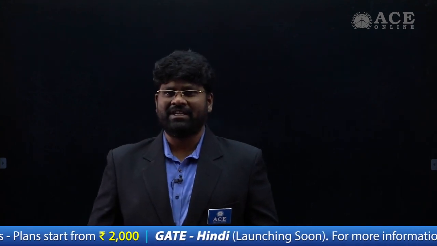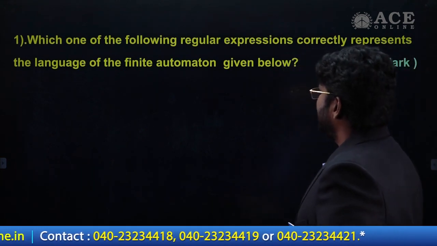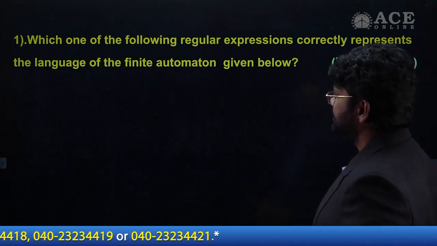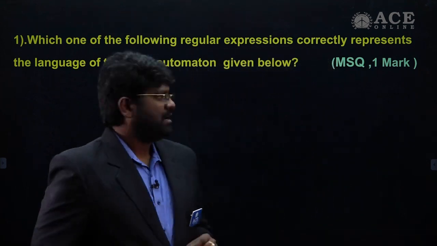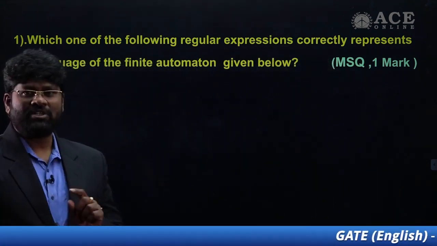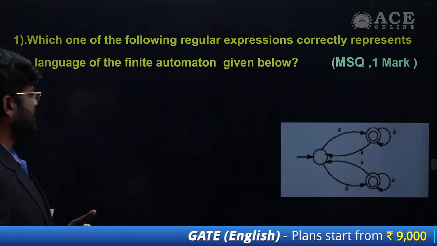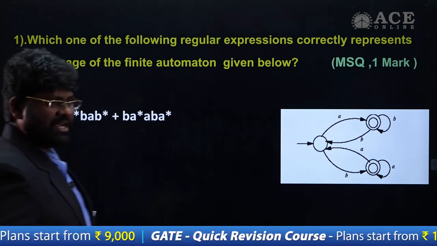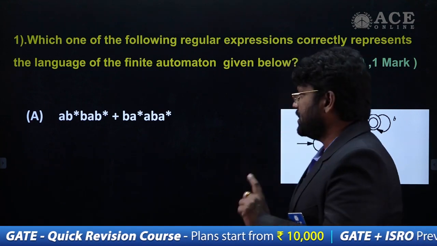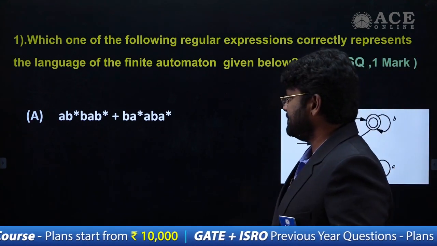Let's look at the questions given in 2022, the problem statements, and the different kinds of solutions for them. Just have the first question. Which one of the following regular expressions correctly represents the language of the finite automaton given below? This is a multiple choice question, so there is only one answer here. This is the finite automaton they have given, and these are the different options we have. We have to figure out the regular expression representing this finite automata system.